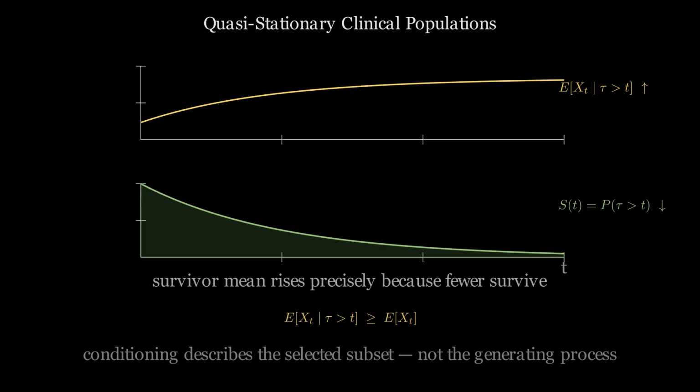Conditional outcome can grow even as fewer patients survive. That inequality is about the selected subset, not the underlying patient population. Survivor statistics and population dynamics require separate clinical frameworks.